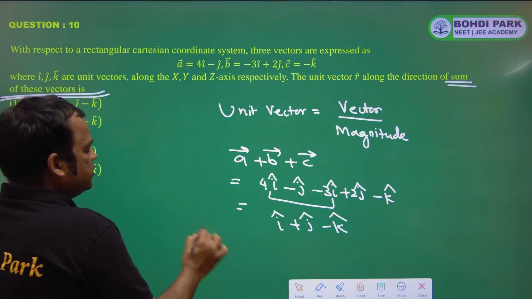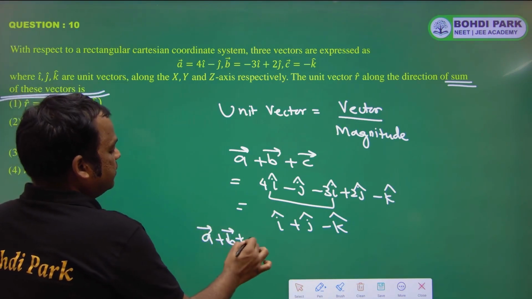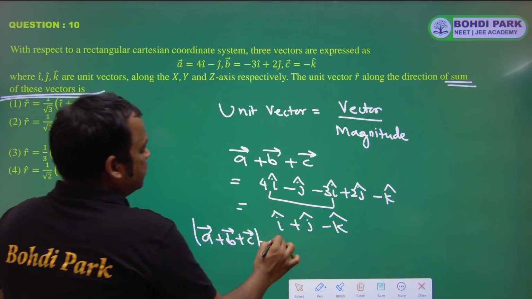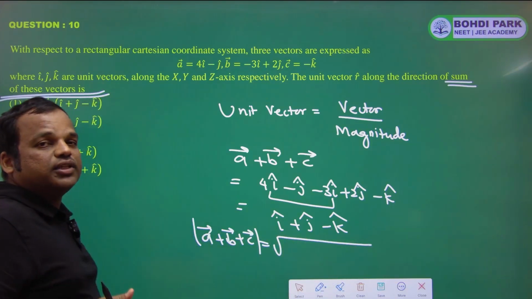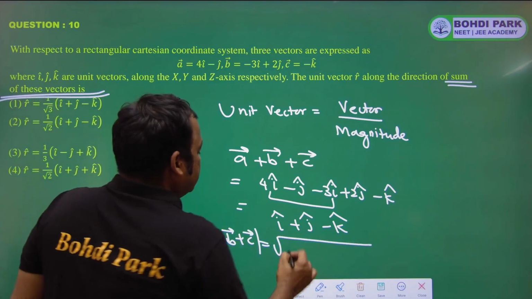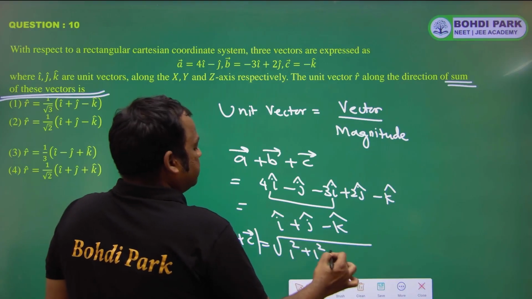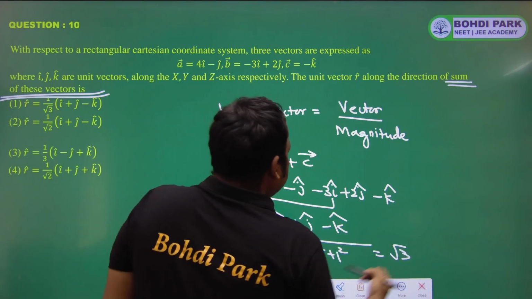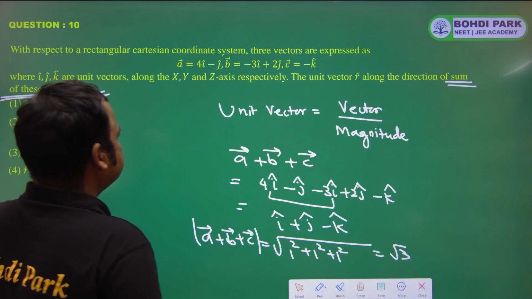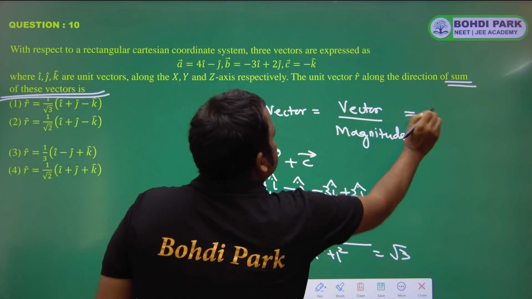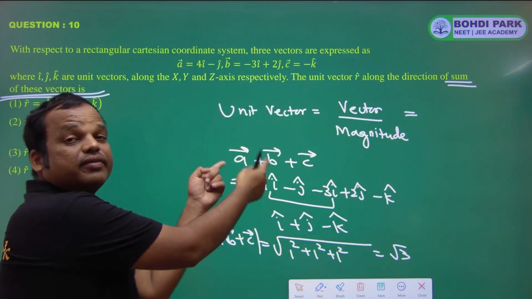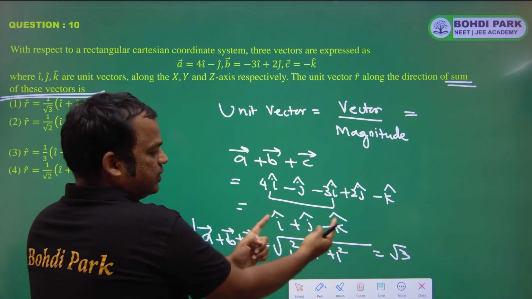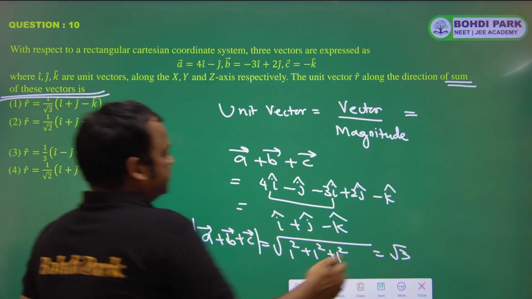Now what is the magnitude of this vector, a vector plus b vector plus c vector? Magnitude is the square root of a square plus b square plus c square. So 1 square plus 1 square plus 1 square, so this will be root 3. So the unit vector of this vector is vector by magnitude.